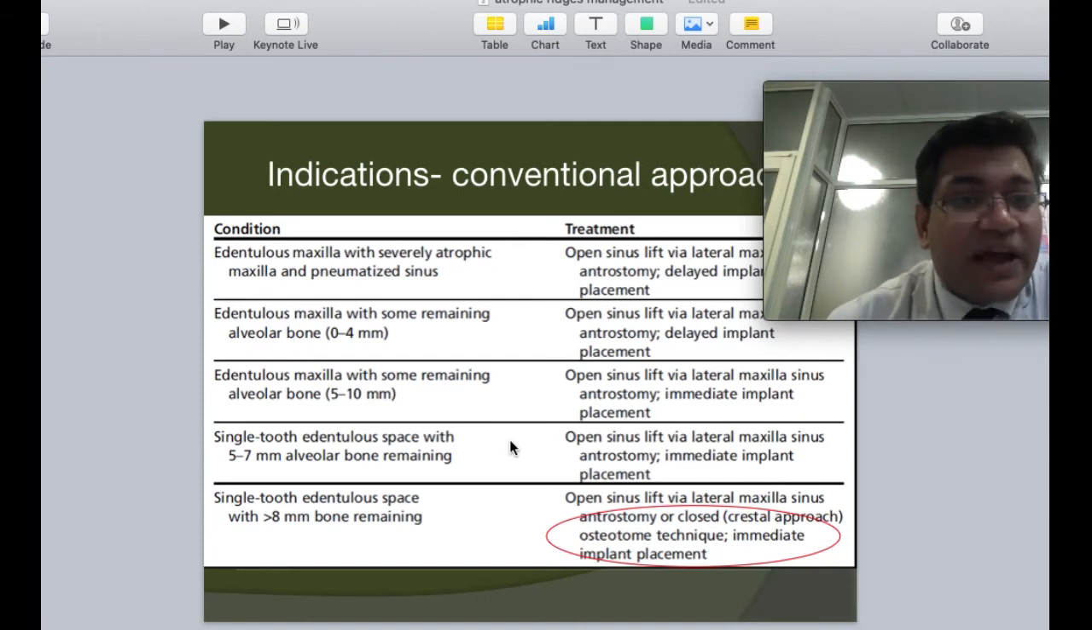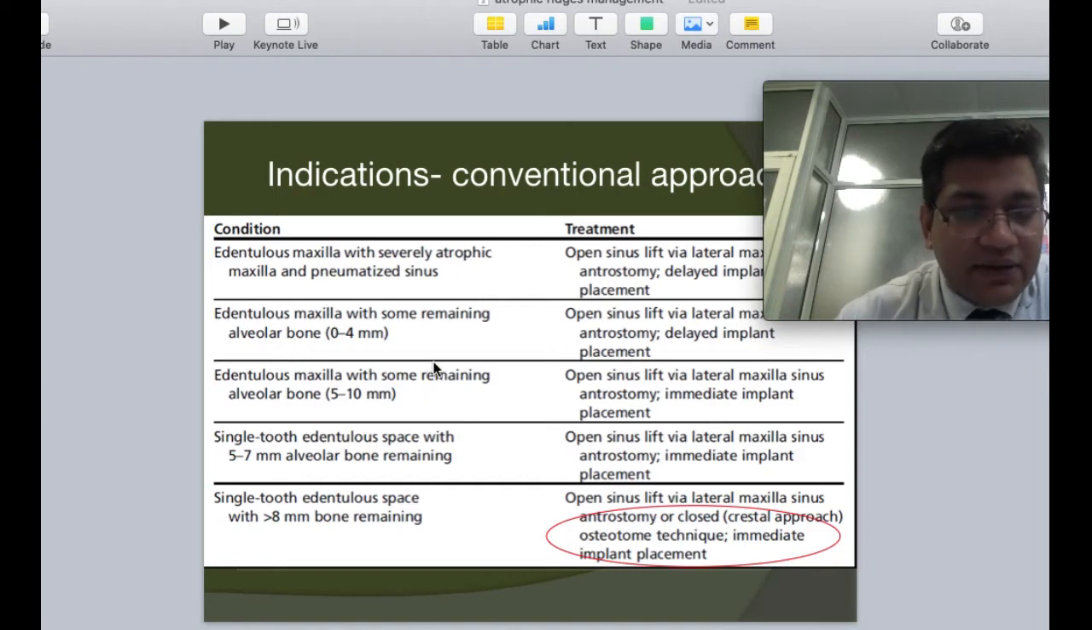However, with changing times, with guided surgeries, this figure of less than 8 has come down almost to 3 millimeters. So for a single or a couple of tooth edentulous spaces, when the bone height is in the region of 3 to 7 millimeters, provided the density of bone is good, we can think of going ahead with a crestal approach for indirect sinus lift in the current era of guided surgeries, which we have done in many cases using guided surgery by DO.